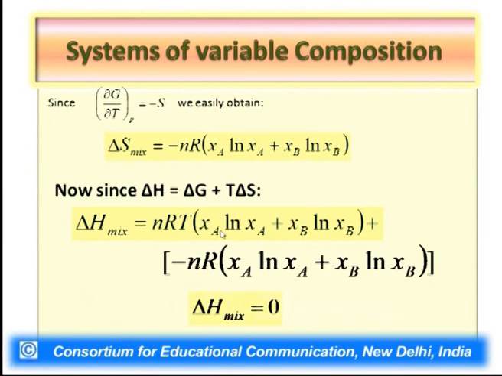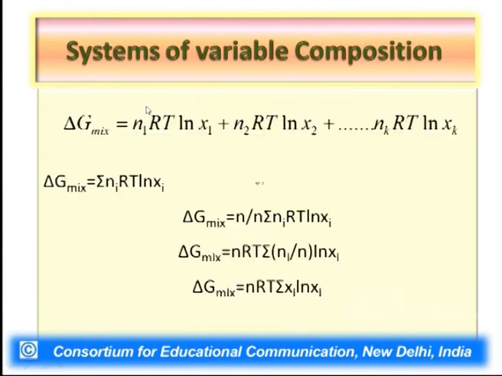Now why does it occur? In order to understand this, let us consider an equation. We all know the differential equation del G by del T at constant P equal to minus S. Instead of G, if we make use of delta G mix, what we would get is minus delta S mix. So when we differentiate delta G mix with respect to temperature at constant pressure, n can be taken outside as constant, the total number of moles is constant, and Xi ln Xi is constant.